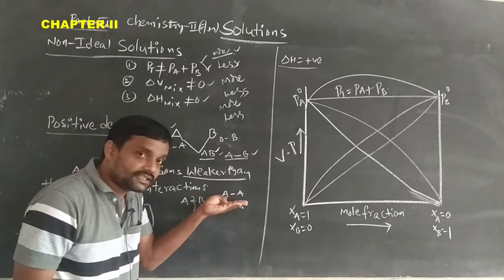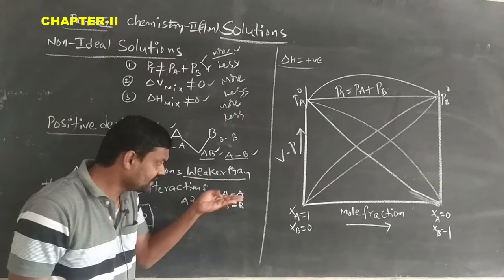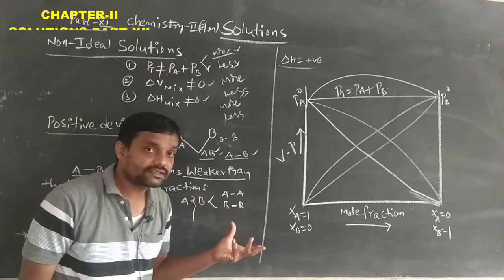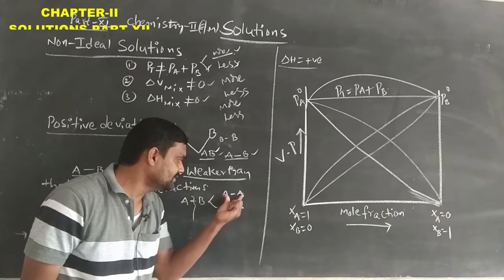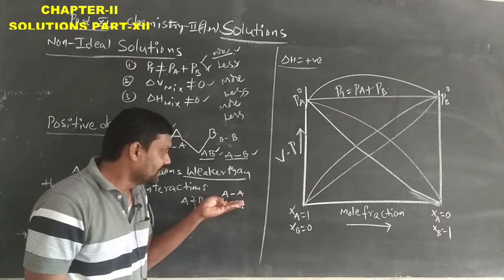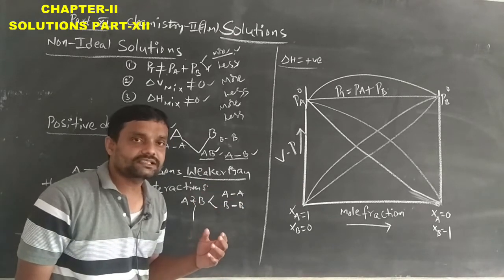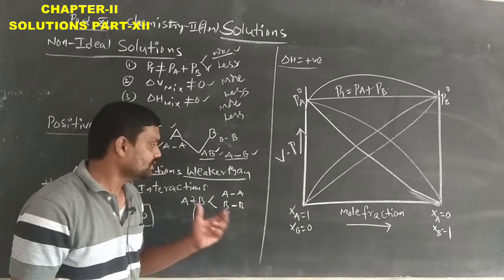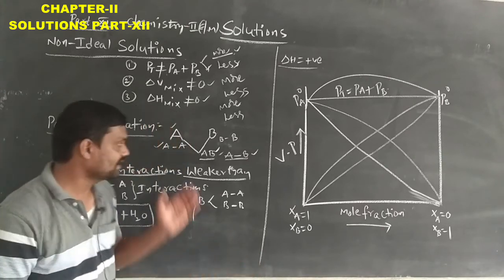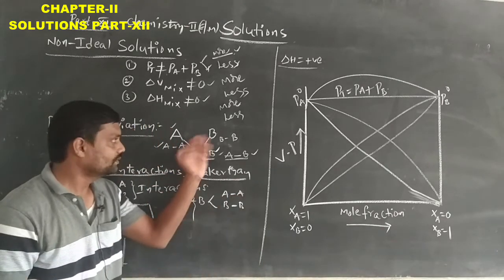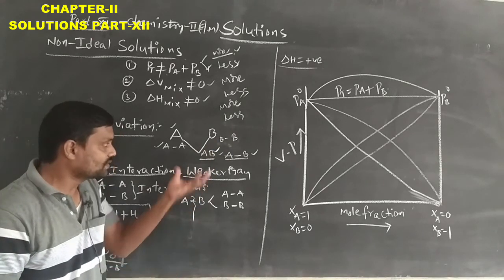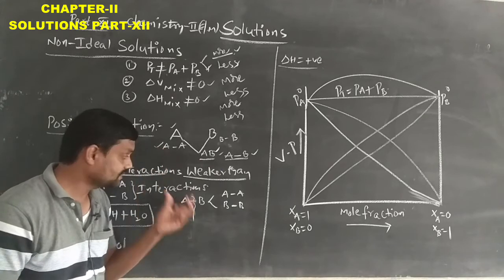The pressure exerted by the vapors is called the vapor pressure. Now when we move to the A type of solution and B type of solution, these interactions will be strong. When these interactions are strong, bond breaking between A and A, B and B is not easy. So very few vapors are formed, and the pressure exerted by those few vapors is called the vapor pressure. That means when the two types of solution, A and B, are mixed with each other, the AB type of solution will be formed.